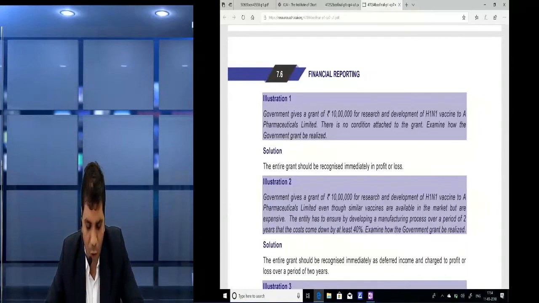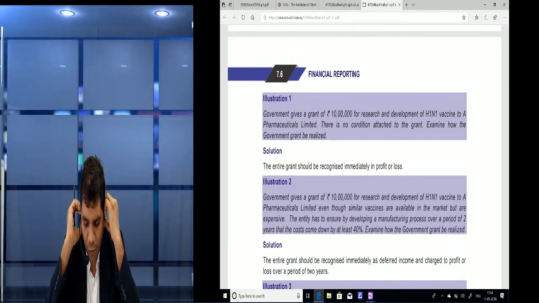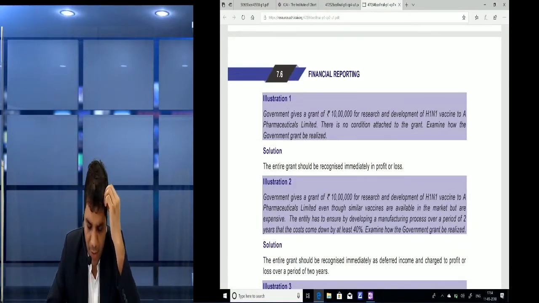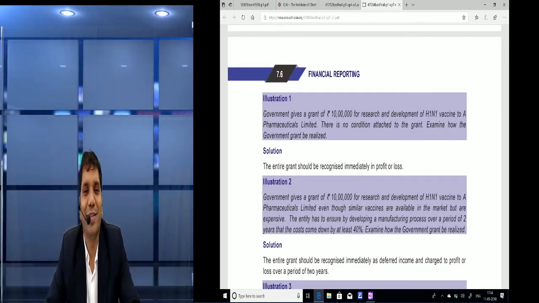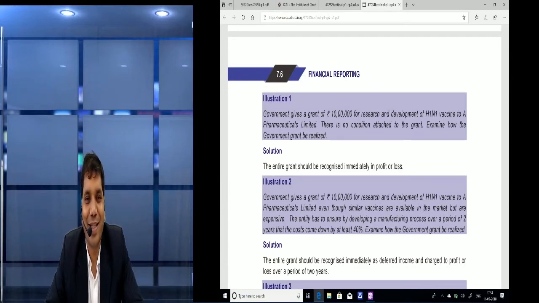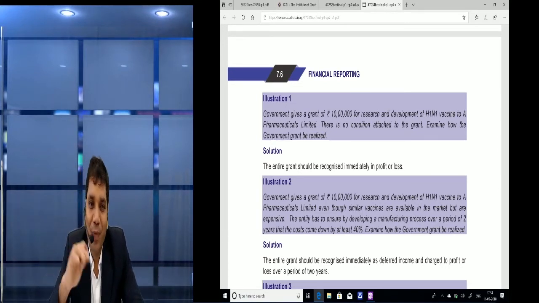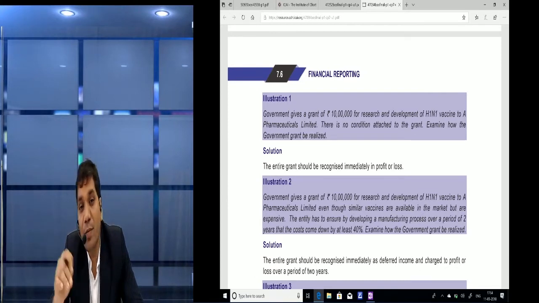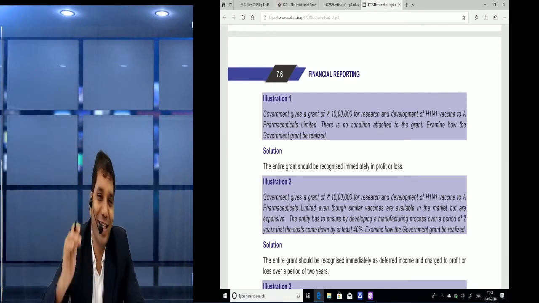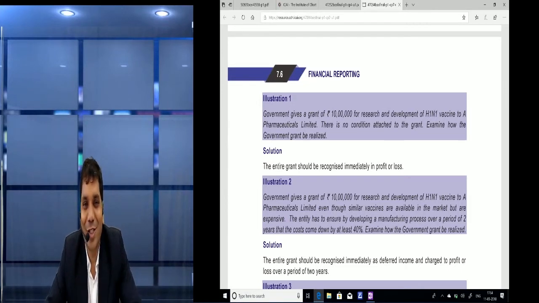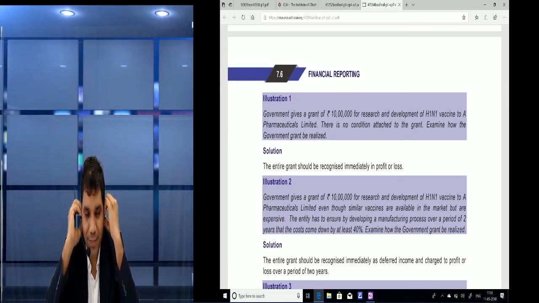The question says: government gives a grant of 10 lakh in research and development for H1N1 vaccine to some limited. There is no condition attached to the grant. Examine how the government grant should be recognized. So friends, the answer is we should recognize it immediately because there is no condition attached, and it is not for a specific purpose either. So no need to defer also, because for deferral there is some condition that we use it for this much period, and we have to use that for particular assets. Then only we can defer it. So now we should record it immediately.